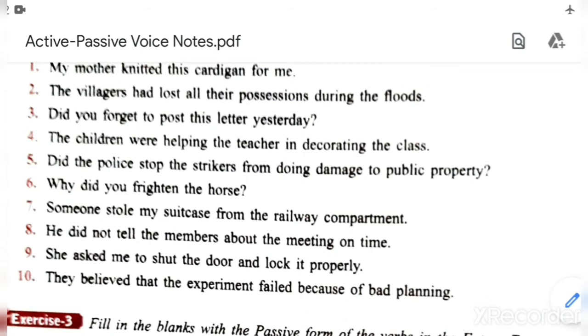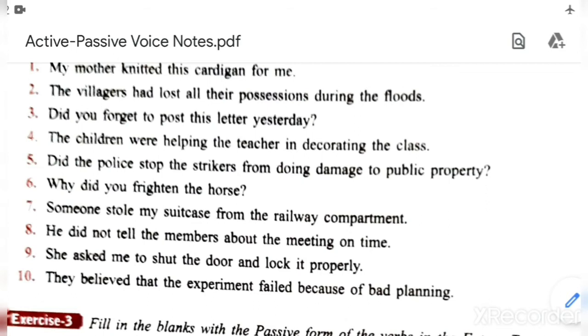Okay. Next one is, did the police stop the strikers from doing damage to public property? Find out the subject, verb, object. The police is subject. Stop is verb. The strikers is object. Okay. So, from doing damage to public property, we will take together.